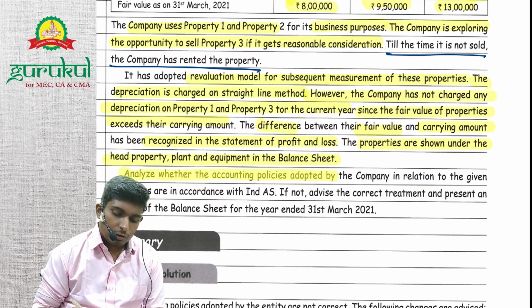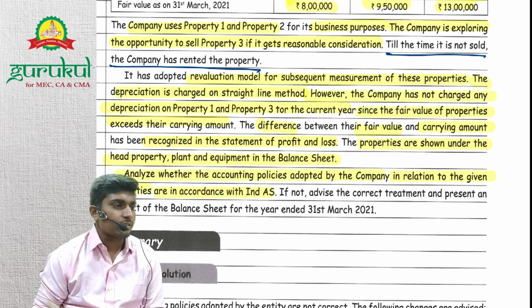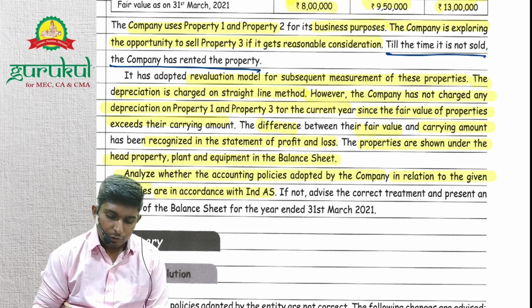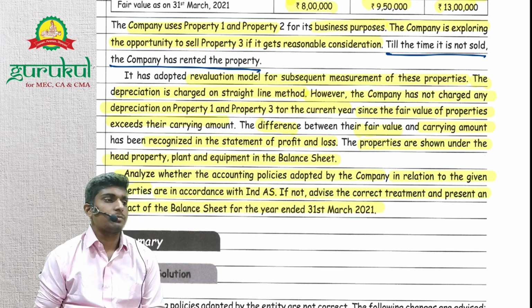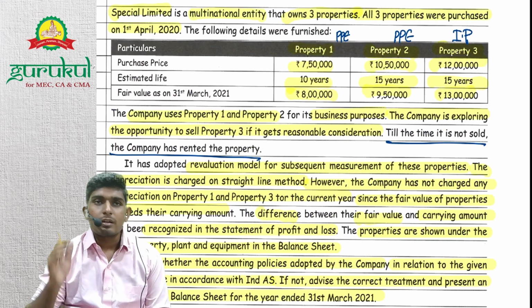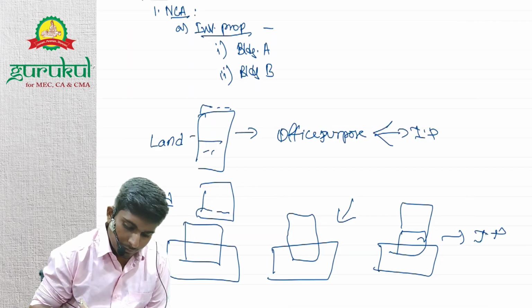Analyze whether the accounting policies adopted by the company in relation to the given properties are in accordance with Ind AS. So are they according to Ind AS? No, right? If not, advise the correct treatment and present an extract of the balance sheet for the year ended 31st March 2021. So they are not as per Ind AS, right? We need to give the correct treatment. So what will be the correct treatment?